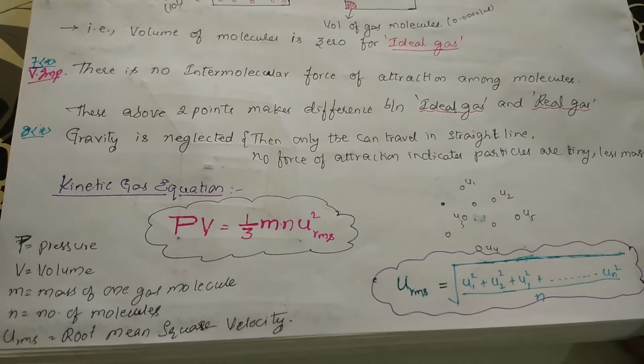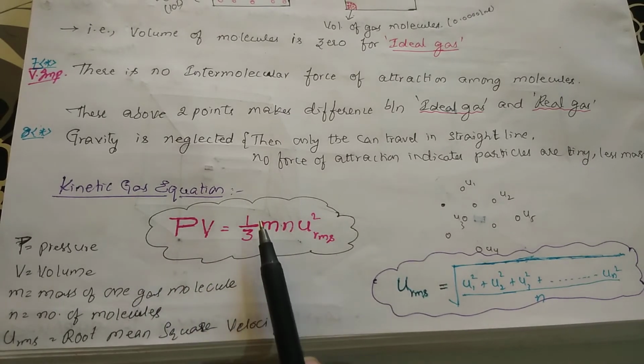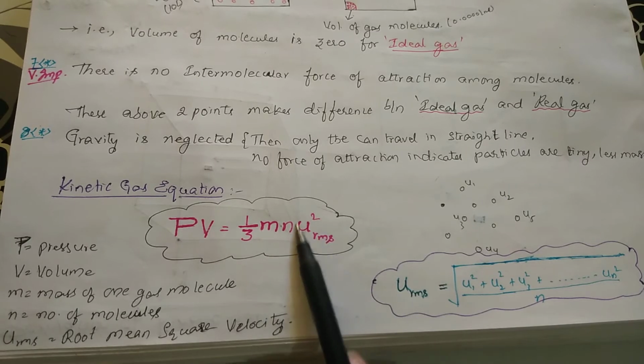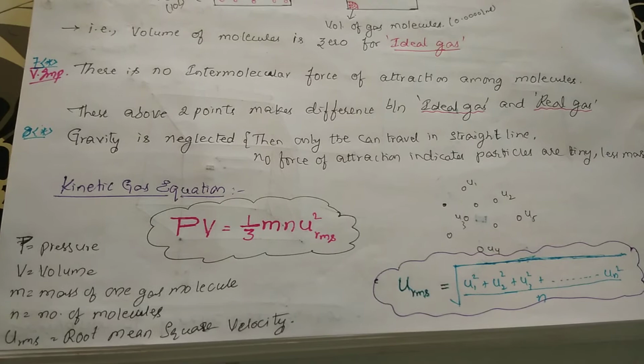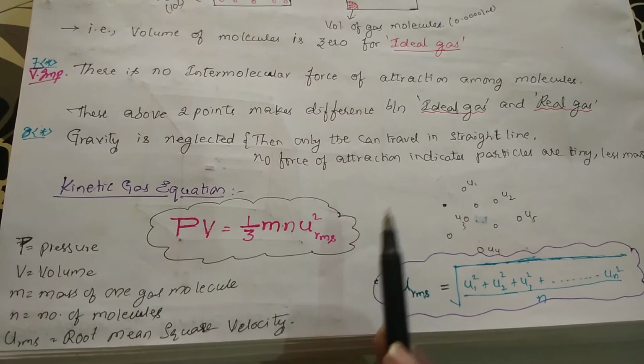These are the postulates of the kinetic molecular theory of gases, right? And if you go for the kinetic gas equation, it is given in this pattern: PV = 1/3 mn u square RMS. This is the RMS velocity, the square of the RMS velocity. We will go into detail on how we got this equation, but think of it as the presentation you get before the movie is released, like an advertisement. Before deriving it, I am mentioning the final answer here: PV = 1/3 mn u square RMS.